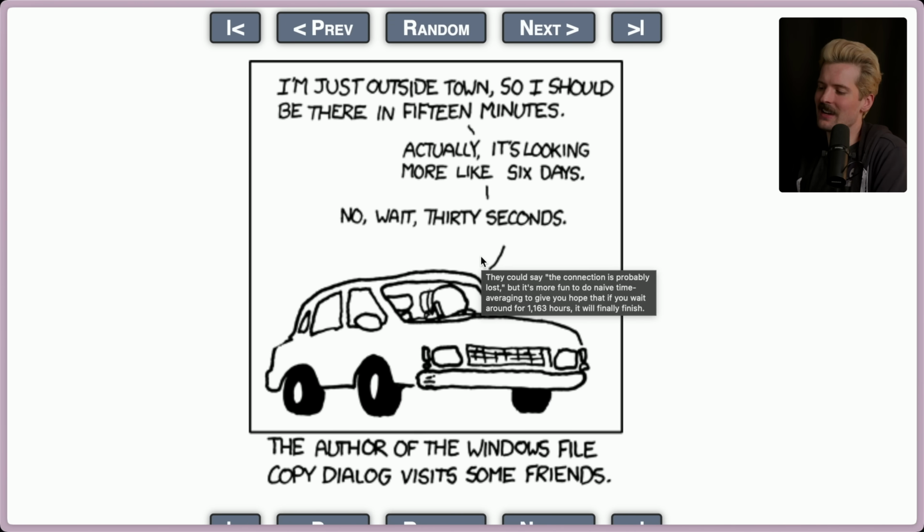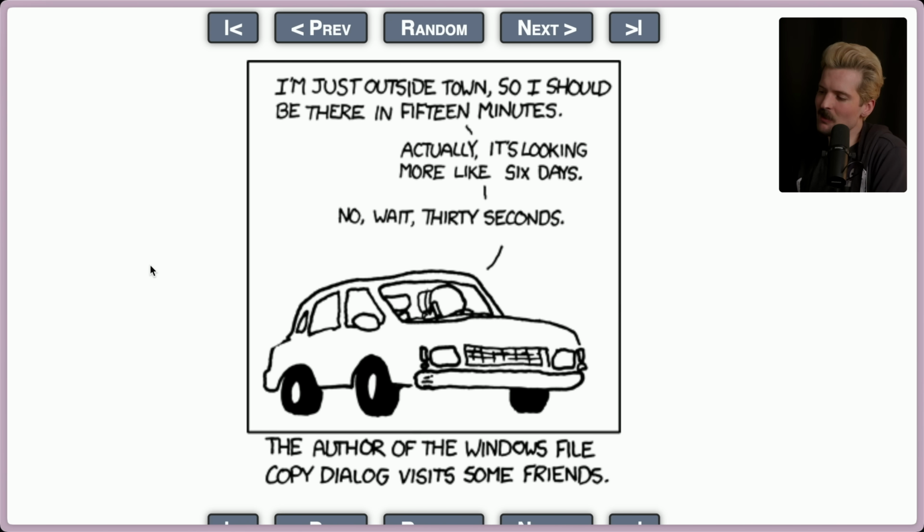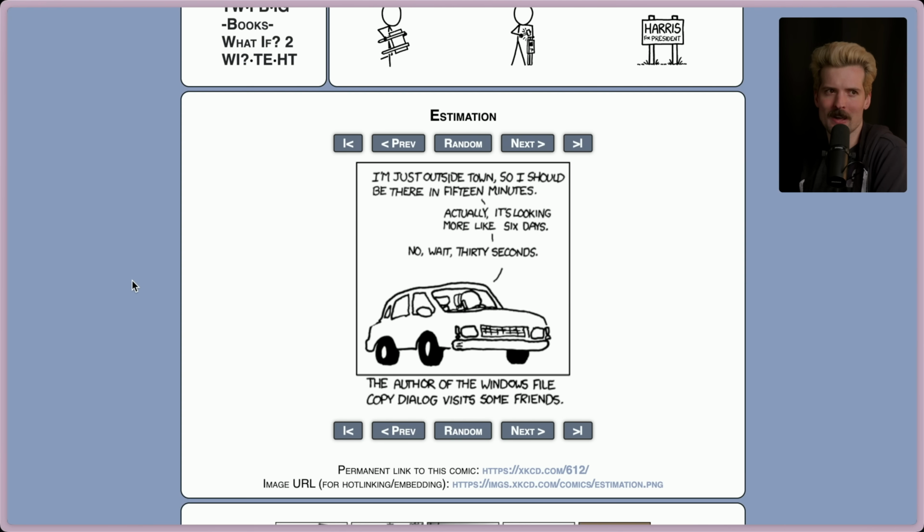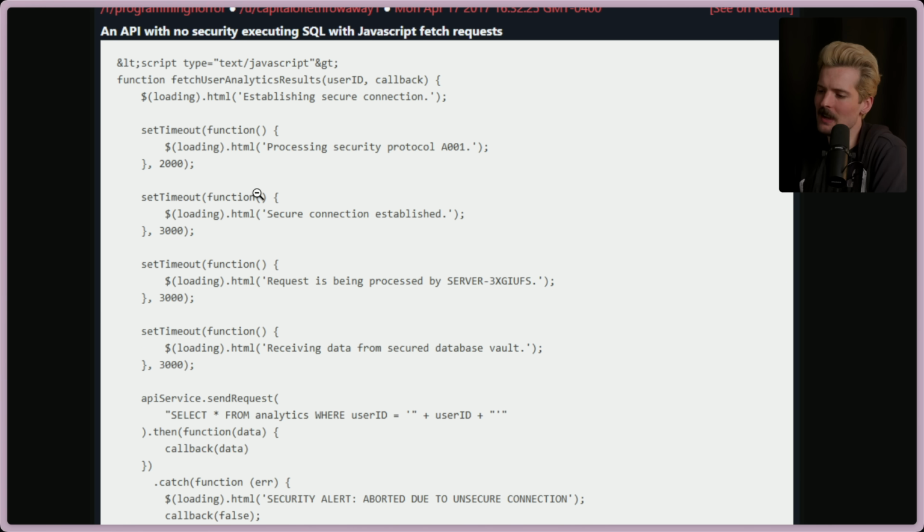This is yet another XKCD I reference all the time. I'm just outside town, so I should be there in 15 minutes. Actually, it's looking more like 6 days. No, wait, 30 seconds. The author of the Windows file copy dialog visits some friends. This is also my experience with every data analyst and IT person, because they're used to estimates being wrong always. So they're just doing the same thing here. If this is a data person and they're used to their tools lying to them about loading states, we shouldn't be surprised that they're lying to us about loading states too.